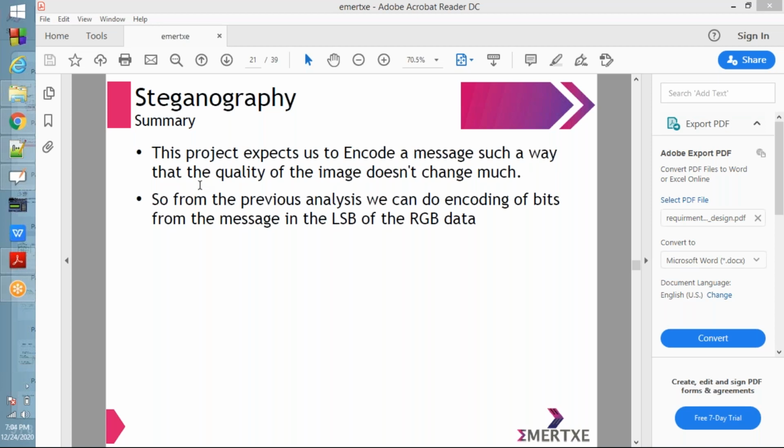See now, summary. This project expects us to encode a message in such a way that the quality of the image doesn't change much. Even our normal eyes should not detect the change. Like that you need to do the project. So from the previous analysis, we can encode the bits of the message in the LSB of the RGB data. That is what we will do in this project.